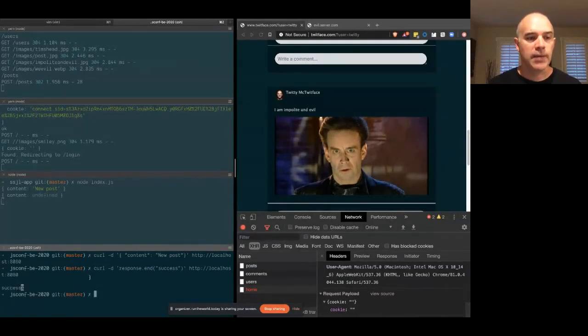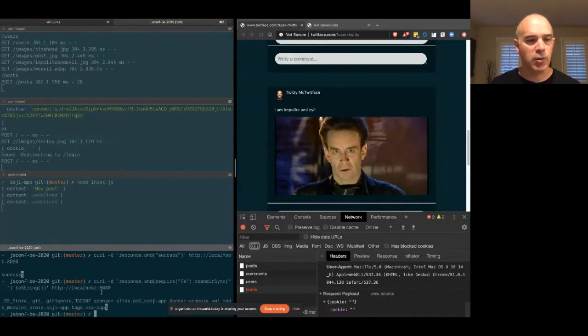And indeed, I get back success. You can see in our console log here that content was undefined because there was no JSON to parse. But this tells me a lot. It tells me that this server is running Node, and it also tells me that I can execute code. So now that I know that with minimal effort, I can do more interesting things like read the file system. If we pass another request here, we can actually read the parent directory and see what's in there. And we get back some interesting things.